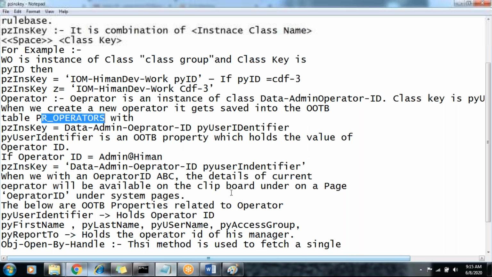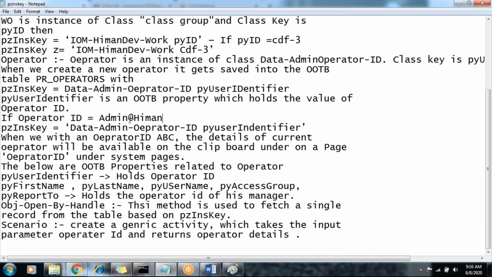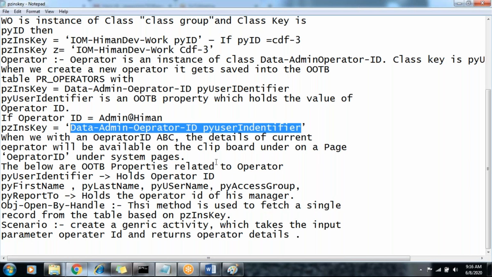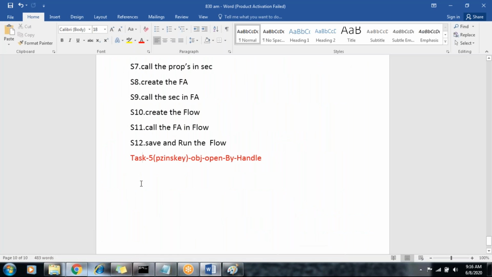Fine. Let's come back to the document. The operator ID is nothing but admin@robin; your operator ID is admin@robin. The primary key of the operator ID is Data-Admin-Operator-ID.pyUserIdentifier. We can just copy it into the test document. Data-Admin-Operator-ID, pyUserIdentifier is the primary key of the operator ID.